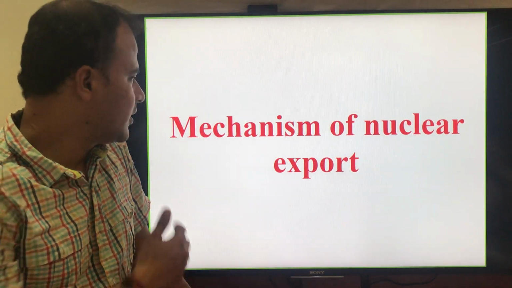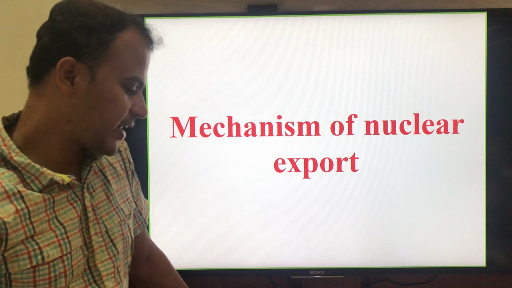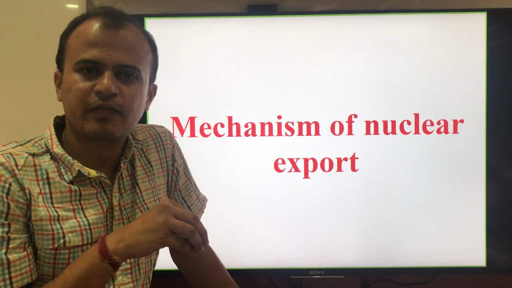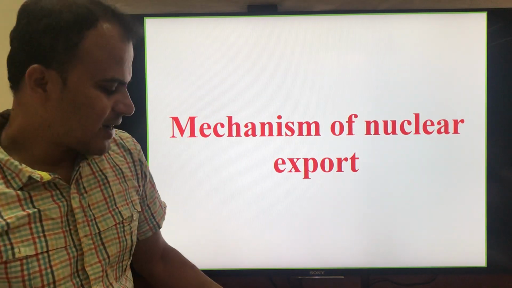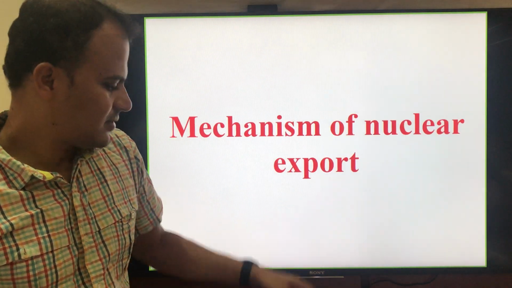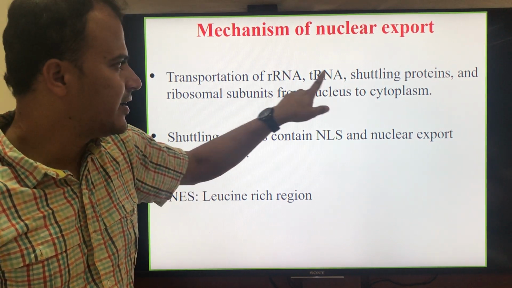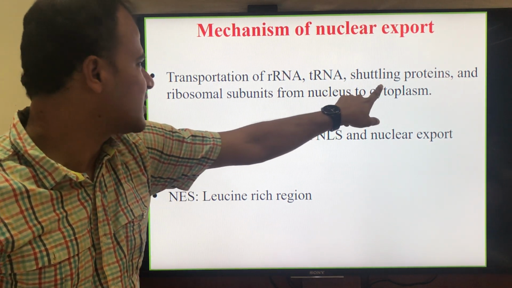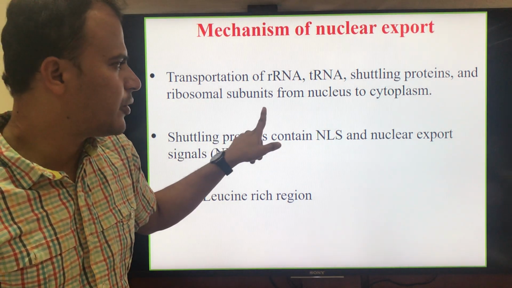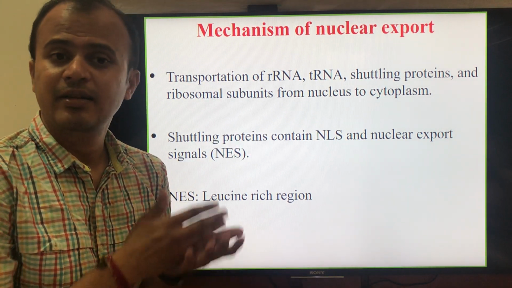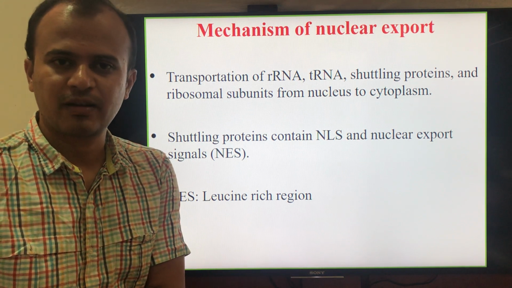So we shall study the mechanism of nuclear export here. Now you also know that in case of the nuclear export, several molecules such as rRNA, tRNA and some other shuttling proteins, and ribosomal subunits are formed in the nucleus and they are sent to the cytoplasm for their function.